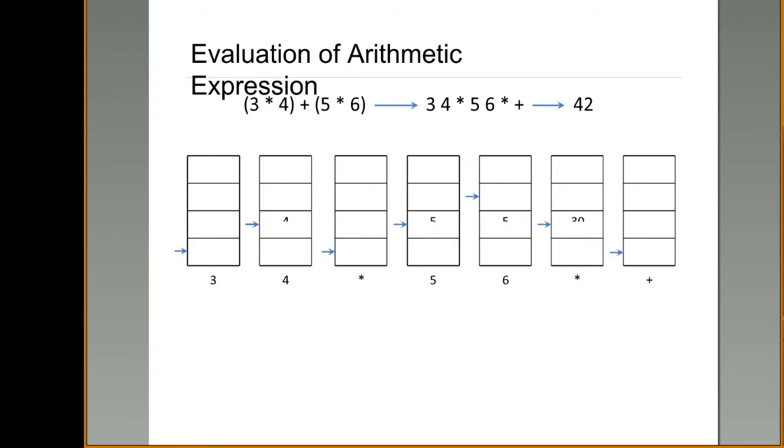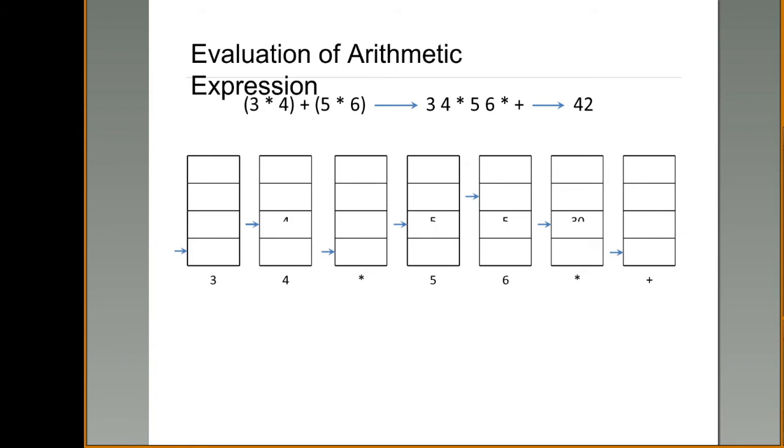Whenever you are evaluating using a stack, when you find an operand or data, push the operand into the stack. Whenever an operator comes, pop the first two elements from the top of the stack. Is it clear? Whenever an operand comes, push it into the stack. If an operator comes, pop the first two elements from the top of the stack.